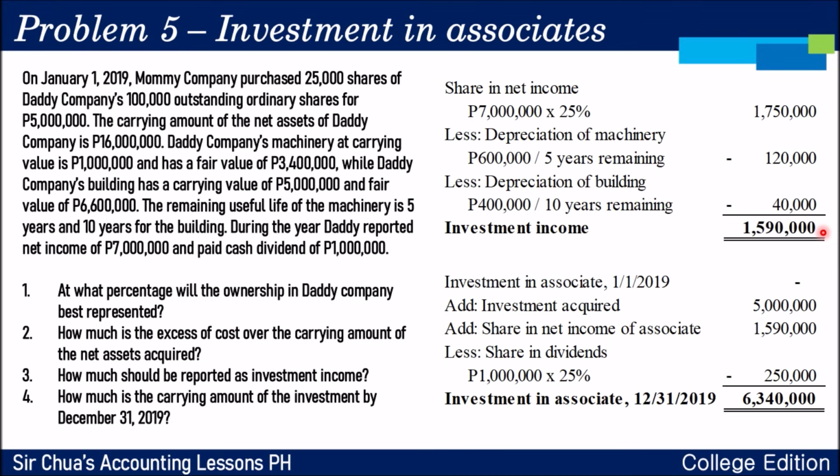Now, for number 4, magkano yung carrying amount na investment? Eh di kung in-acquire mo siya ng 5 million and the share in net income is 1,590,000, deduct mo na po yung share in dividends. Kasi nga, a share in dividends, although received by the company in cash, it is not a dividend income because it is what we call a return of investment. So you simply multiply your 1 million to 25%. That's negative 250,000 kasi pabawas siya dahil return of investment nga. So, add nyo lang po and perform the calculation. The ending balance is 6,340,000.